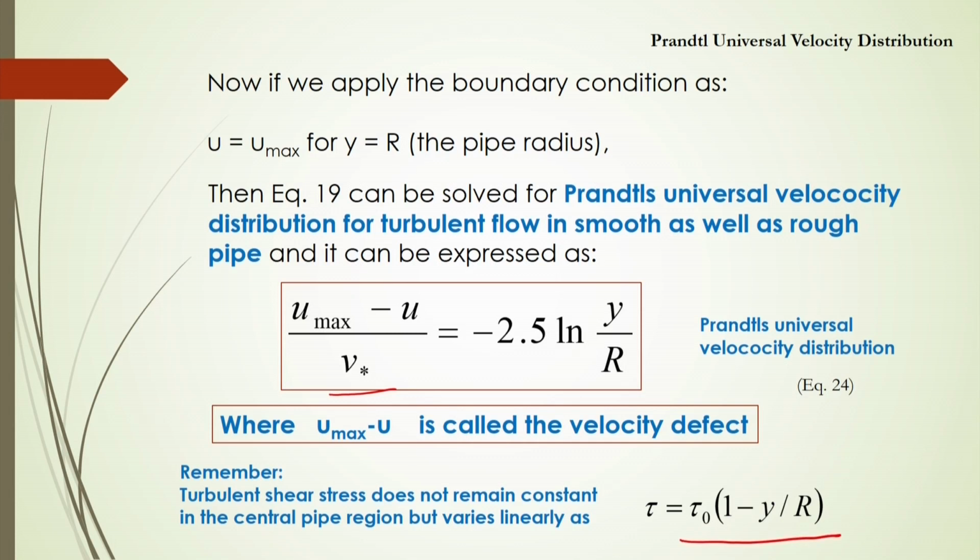So, equation number 24 you can use for both turbulent smooth as well as rough pipe. In this case you have to consider what will be the maximum velocity in the turbulent flow. That maximum velocity can be calculated from this equation, provided the value of y, that means from the flat surface what will be the distance, and also what will be the radius.